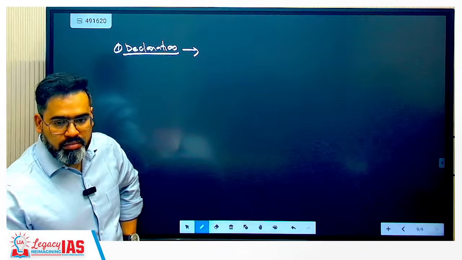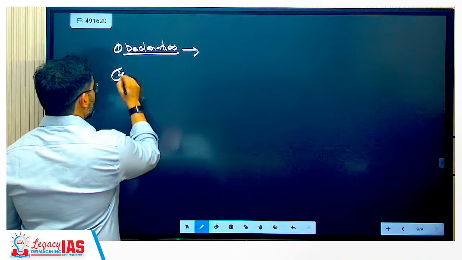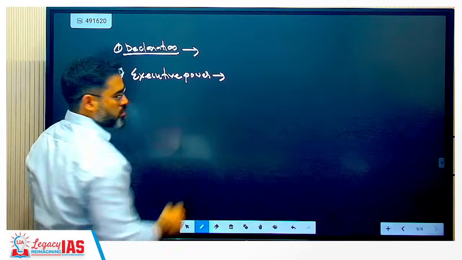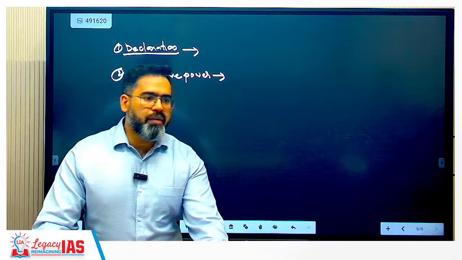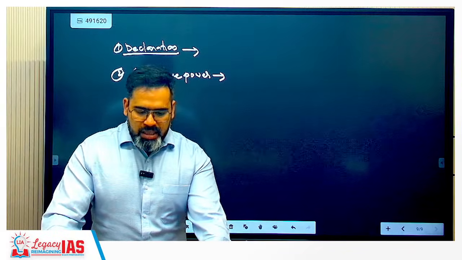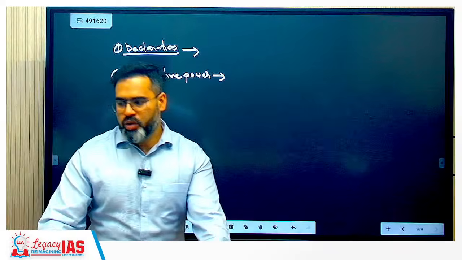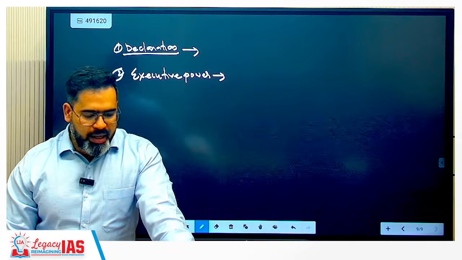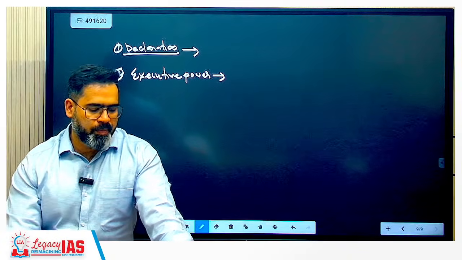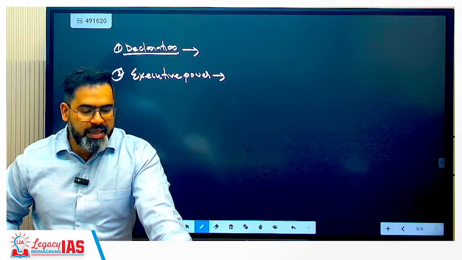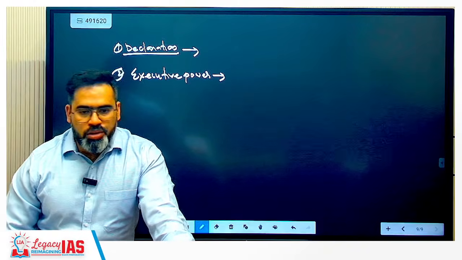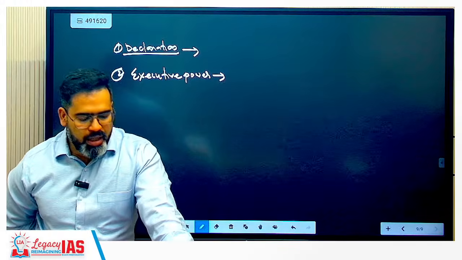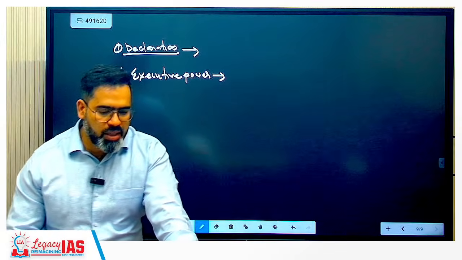Now executive power. Next is executive power. So executive power of the union extends to giving directions to the state on the administration of the scheduled area.